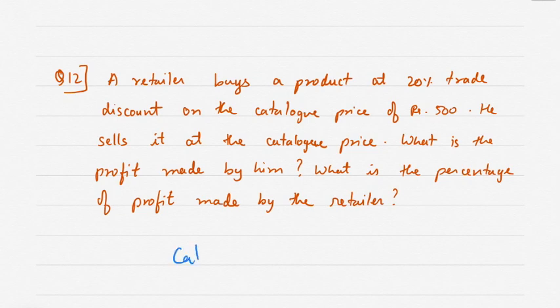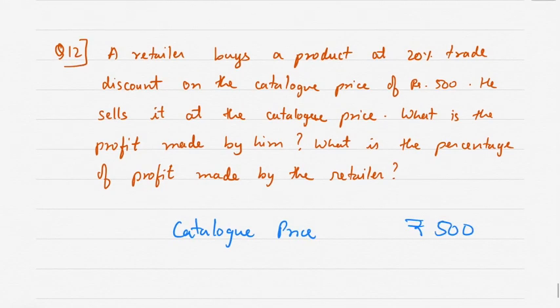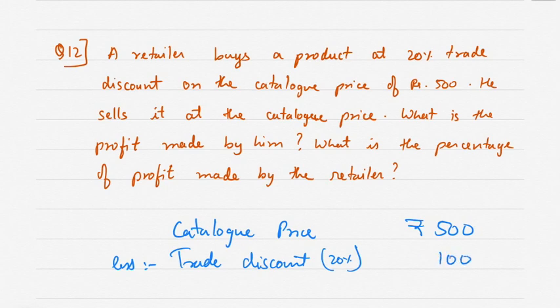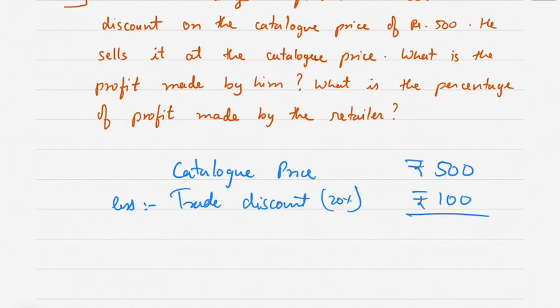A retailer buys a product at 20% trade discount and the catalog price is rupees 500 less trade discount. Trade discount is 20%, so 20% of 500 comes to 100. So that means invoice price or cost to the retailer is 400.